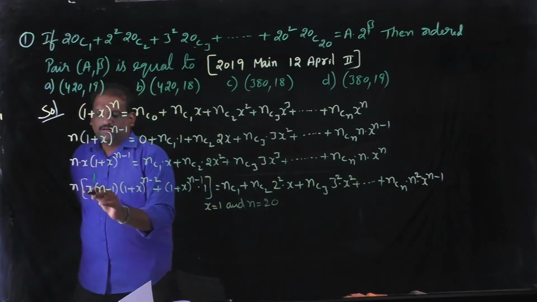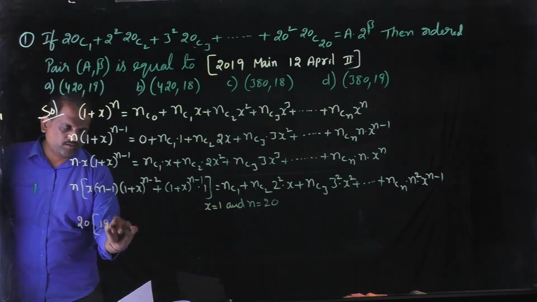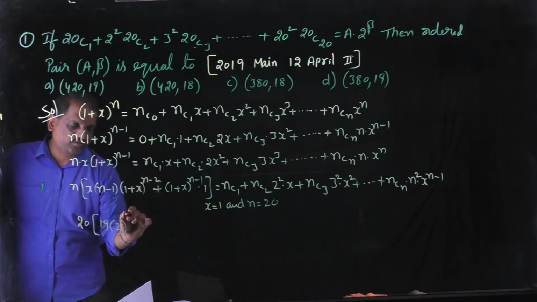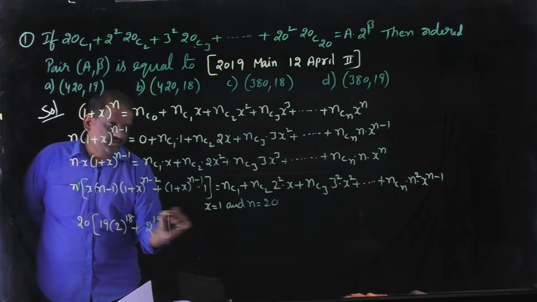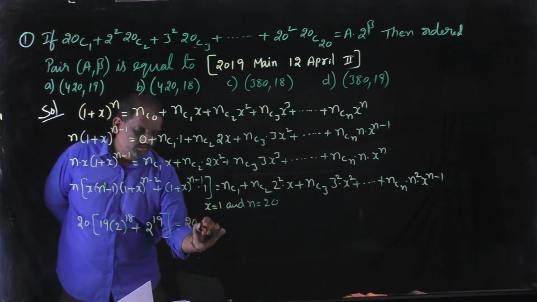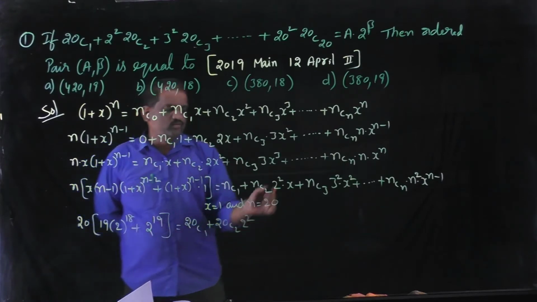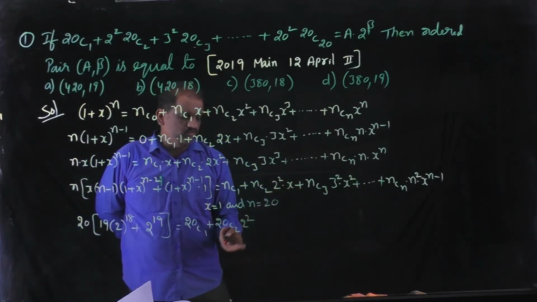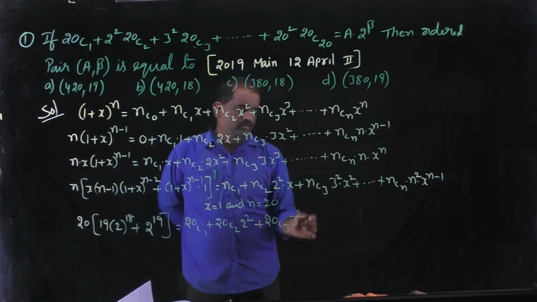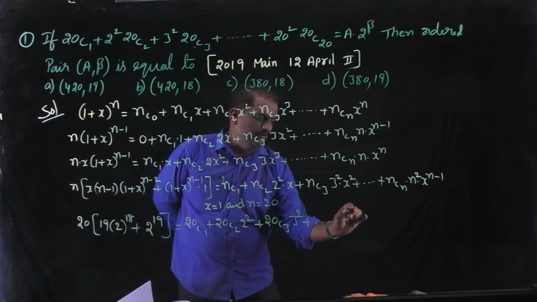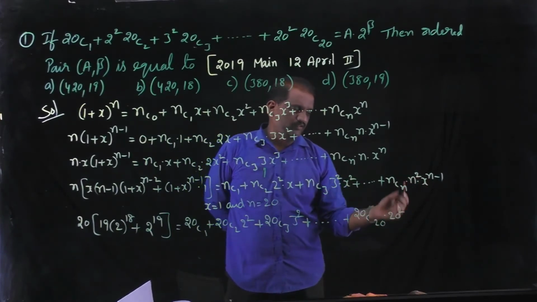Then we get 20 of (x is 1, 20 minus 1 is 19), x is 1, 1 plus 1 is 2, power 20 minus 2, that is 18, plus 2 power 20 minus 1, that is 19, equal to 20C1 plus 20C2 into 2 square, x is 1, no necessity to write the 1, plus 20C3 into 3 square, 1 square is 1, plus and so on, 20C20 into 20 square, x power n minus 1 that is 1.